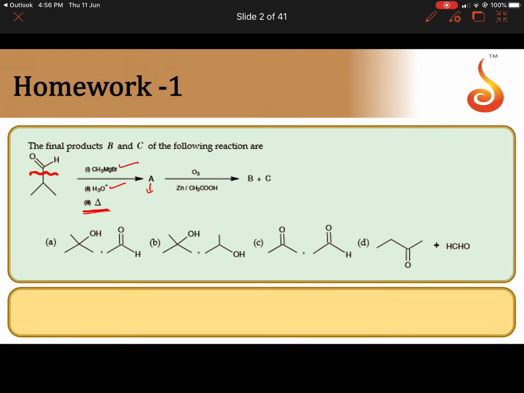So A is alkene. After the formation of alkene, it undergoes ozonolysis. On reaction with ozone followed by zinc and acetic acid, it undergoes ozonolysis. During the ozonolysis, we can get carbonyl compounds. So B and C both are carbonyl compounds, maybe aldehydes, ketones, or both aldehyde and ketone. That we don't know. We have to find out what B and C are.